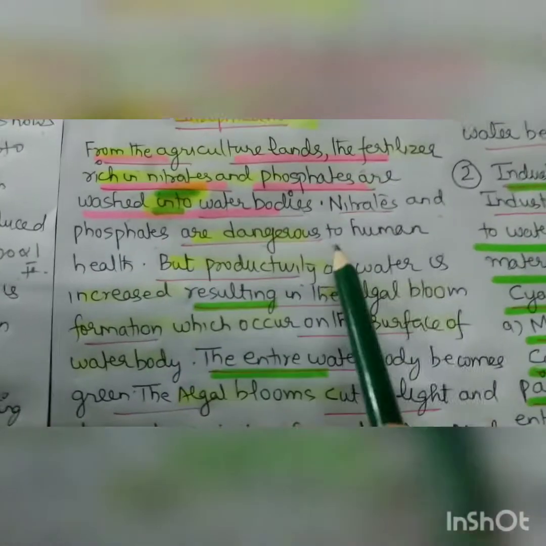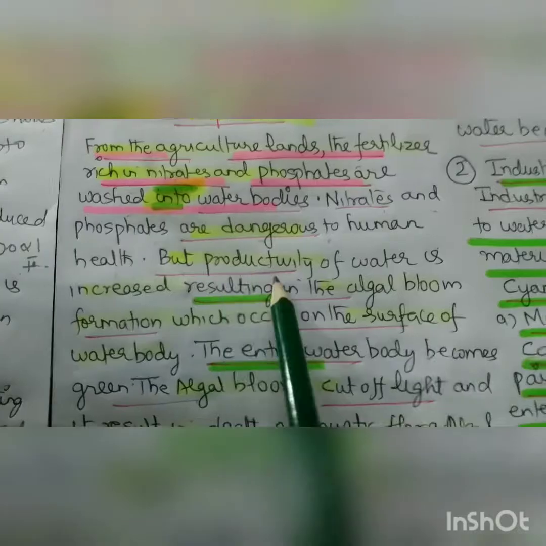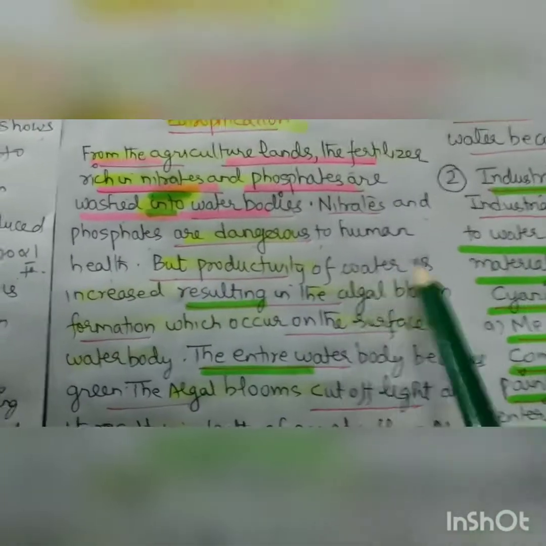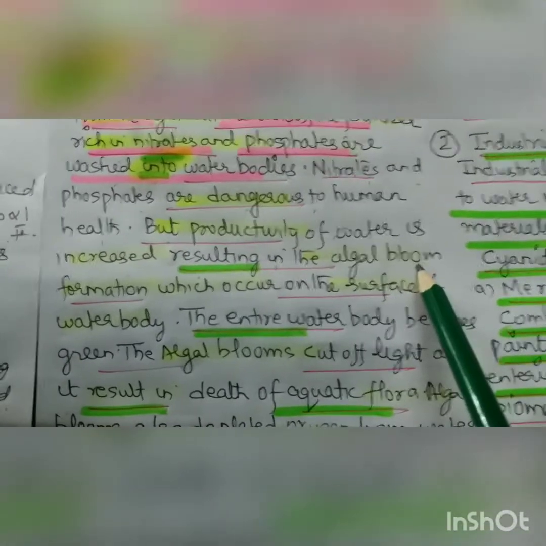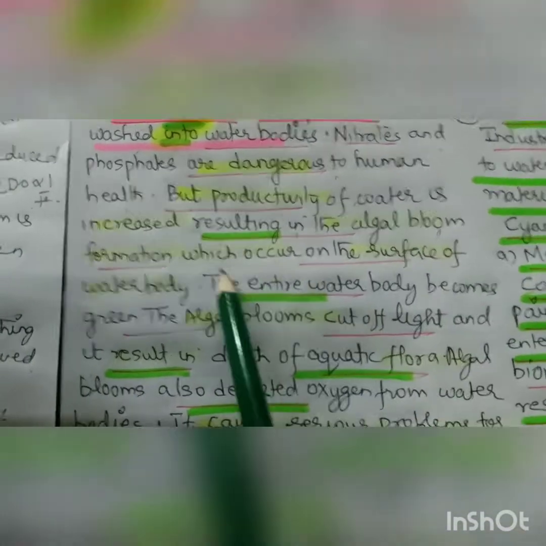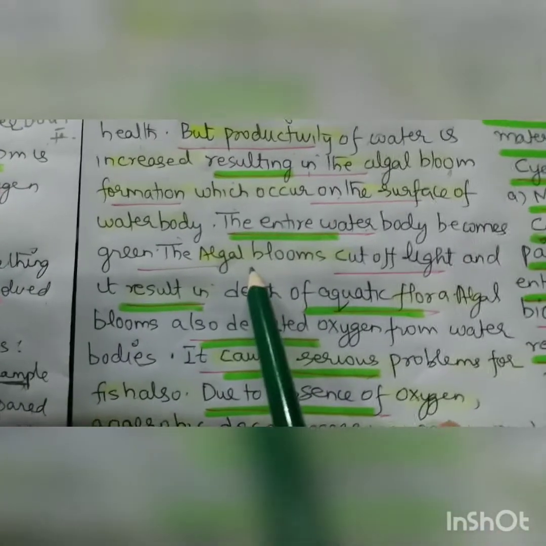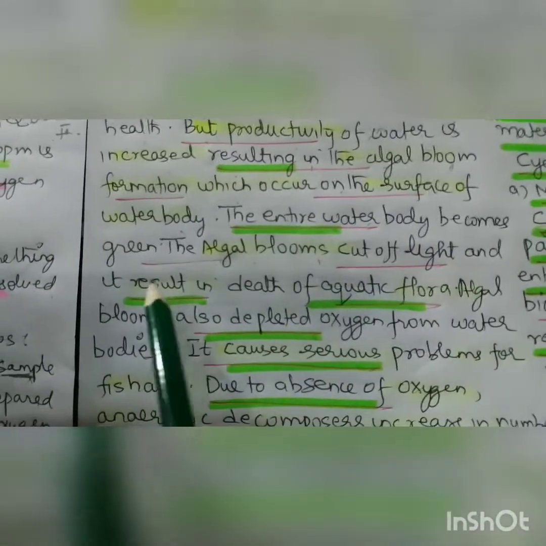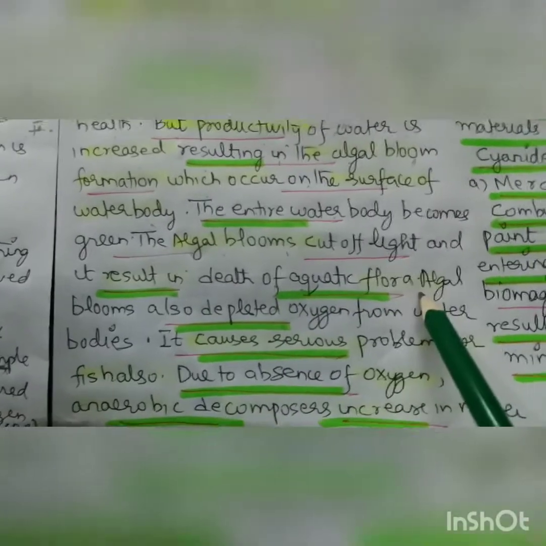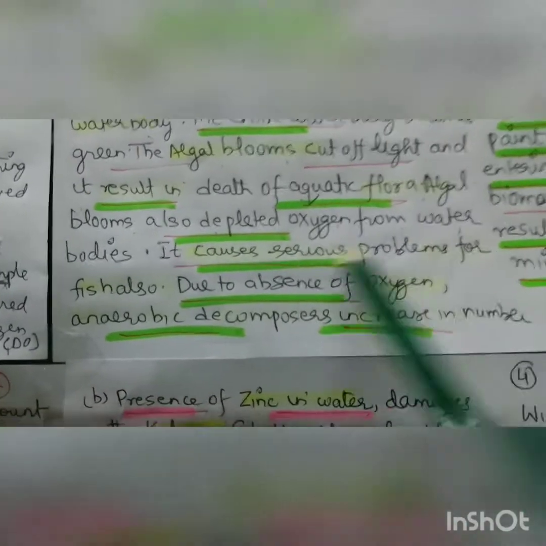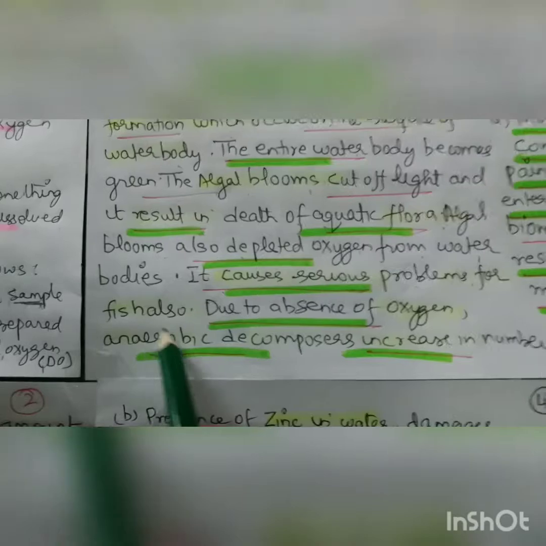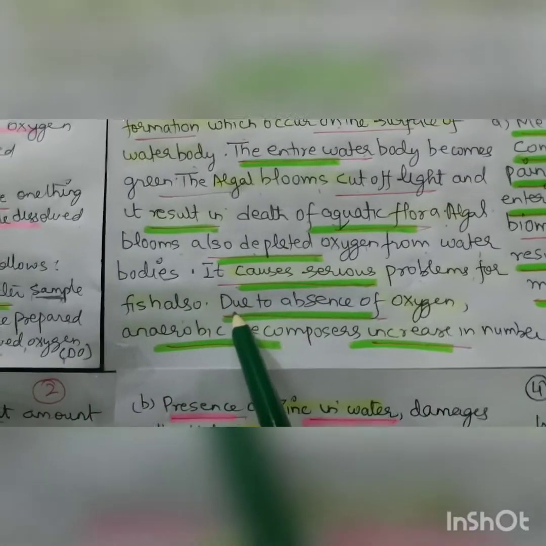Nitrates and phosphates are dangerous to human health, but the productivity of water is increased due to the nitrates and phosphates, resulting in the formation of algal blooms, which occur on the surface of the water body. The entire water body becomes green, and these algal blooms cut off the light and result in the death of the aquatic flora. Algal bloom, besides cutting the light, also depletes oxygen from the water bodies, and it causes a serious problem for fish, that is also death of fish.